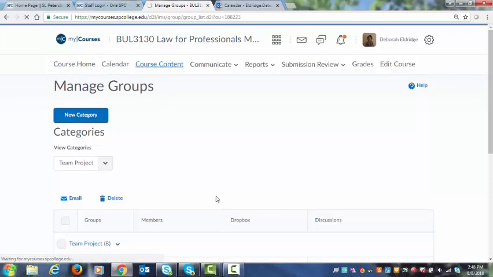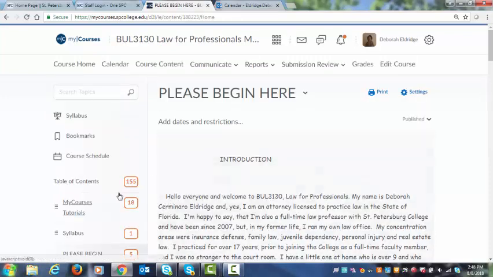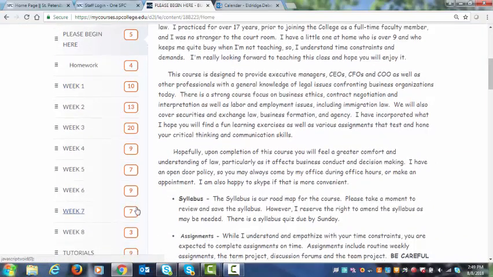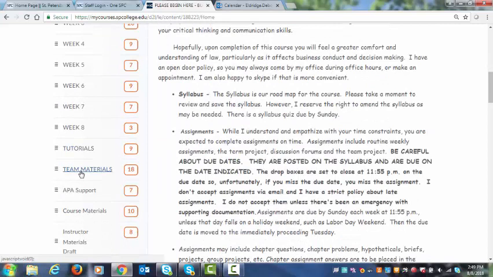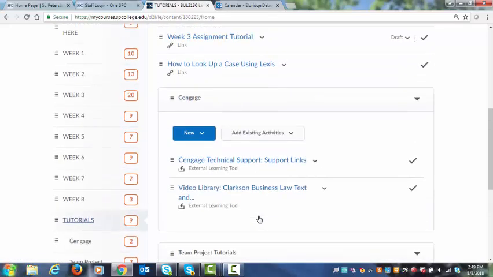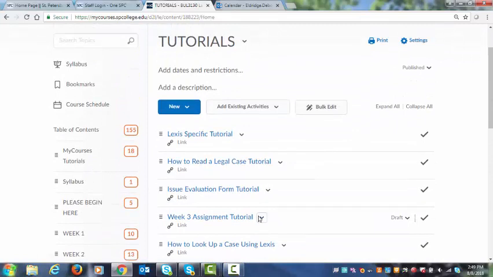So getting back into the course content, I just quickly want to go through some important items to note. What you're going to be doing is a team assignment in this class, and the team materials folder will become your friend, so you want to be aware of that. Also, very important are course materials folders, but even more important are the tutorials folders. Be aware that I have so many tutorials that are created specifically for this class and for these business law classes, so that you all start off on the right foot.